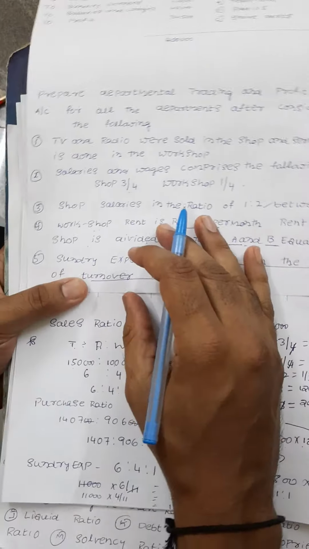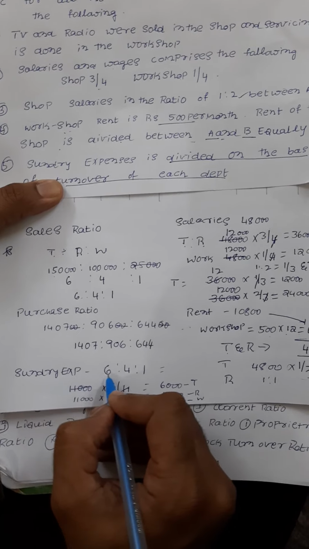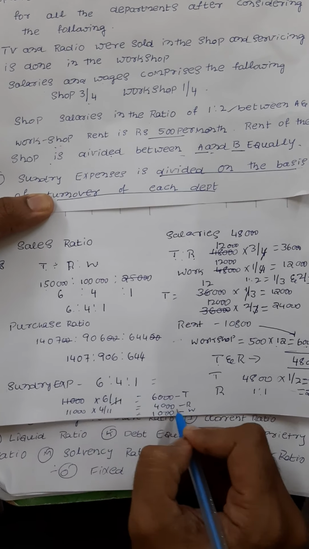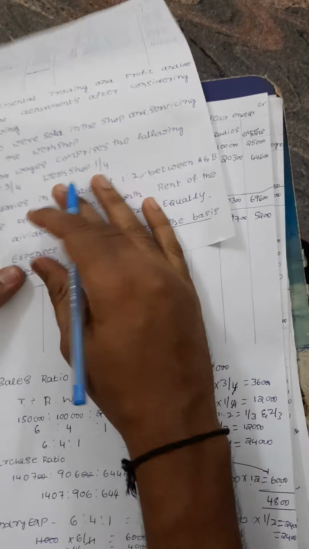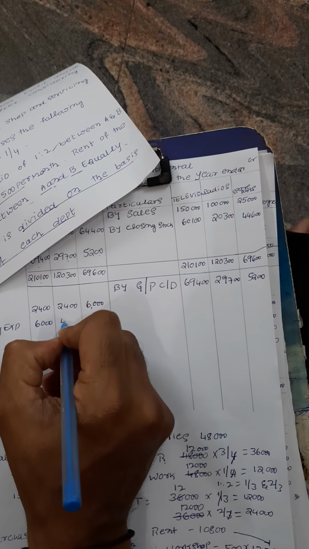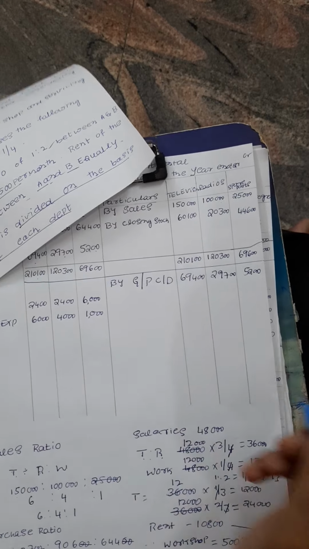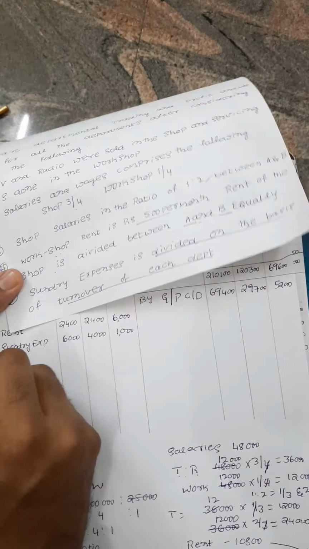So 11,000 sundry expenses, divide on the basis of turnover of each department. We already calculated the sundry expenses turnover ratio 6:4:1. So the total 11,000 we divided into 6,000, 4,000 and 1,000. I am going to write sundry expenses 6,000, 4,000 and the balance is 1,000, right?